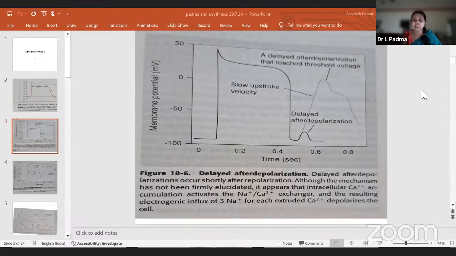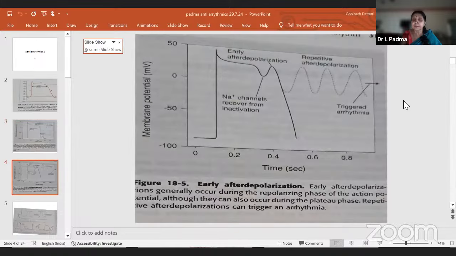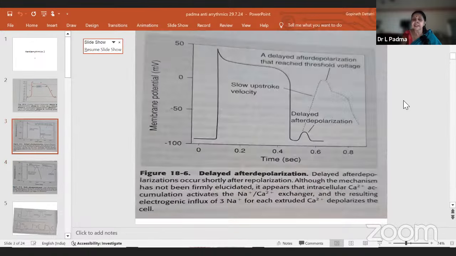Sotalol has class 2 and class 3 effects.